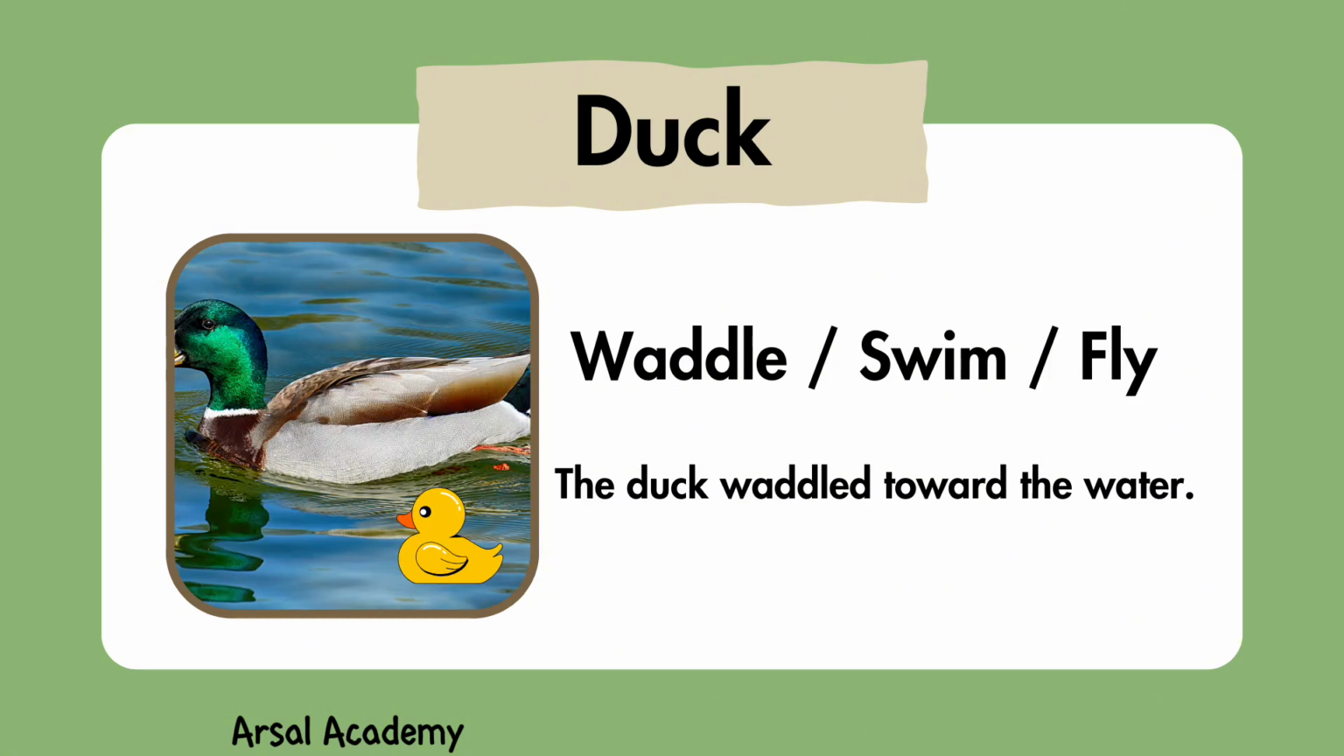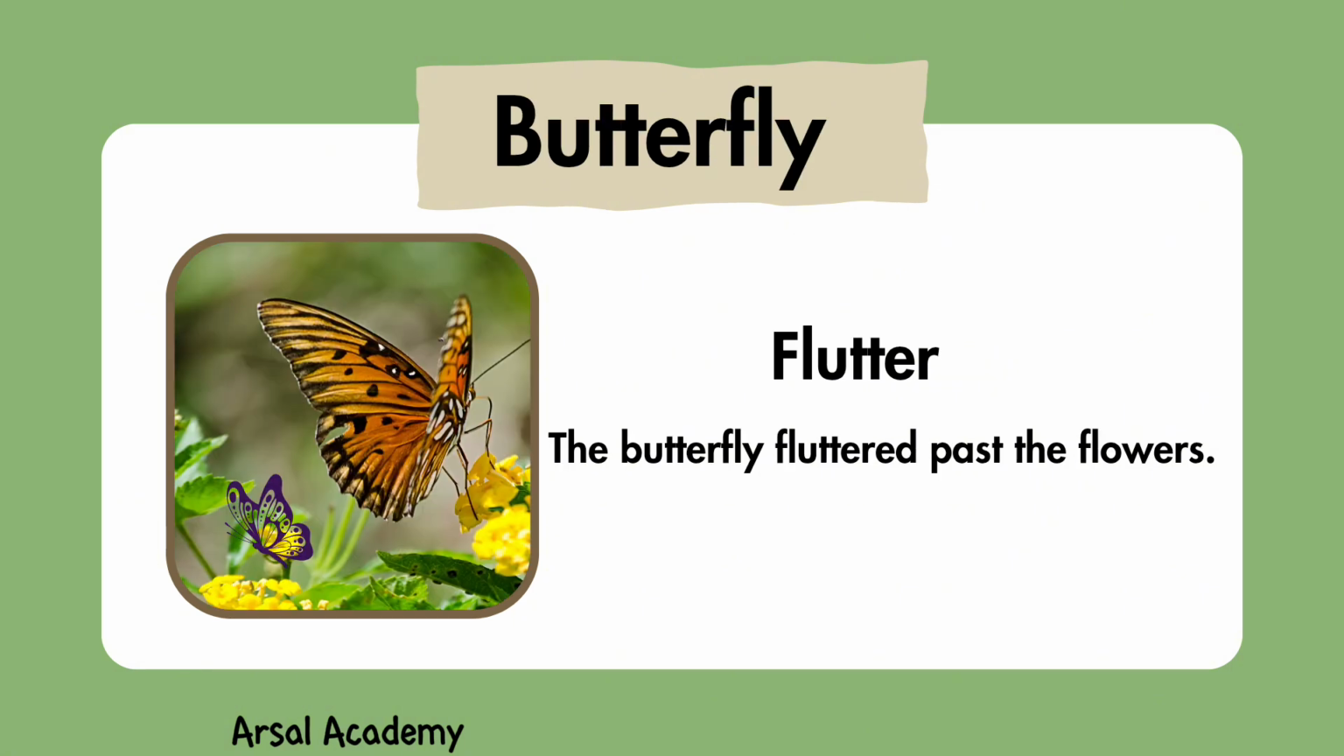This is a duck. It can waddle, swim, and fly. The duck waddled towards the water. This is a butterfly. It can flutter. The butterfly fluttered past the flowers.